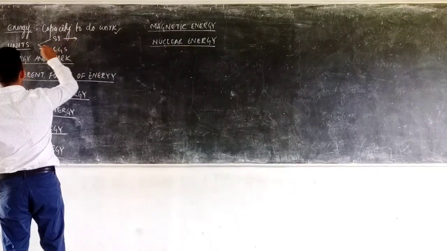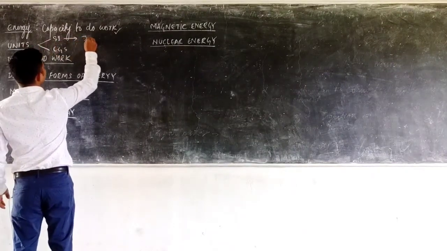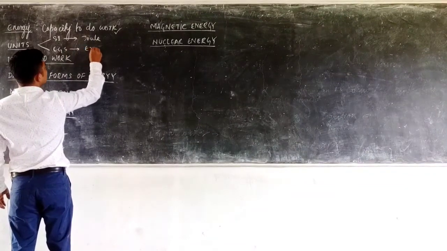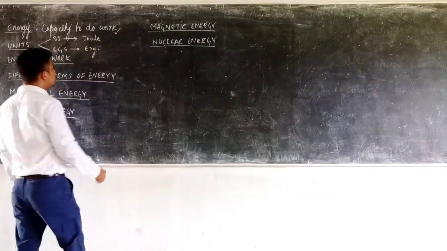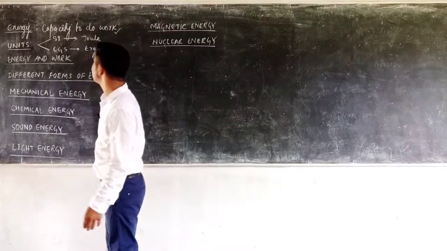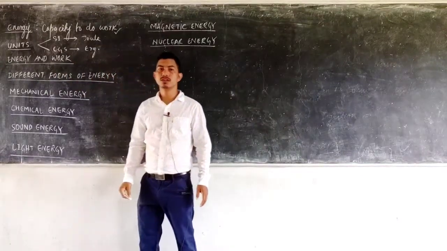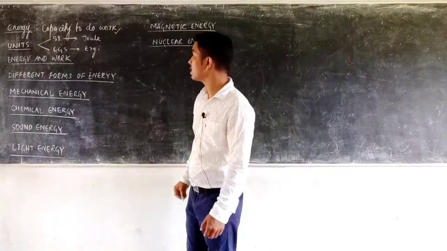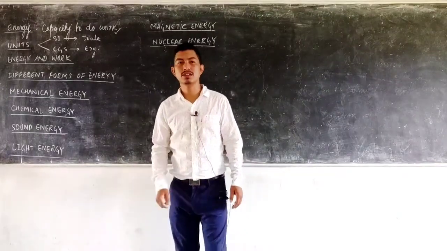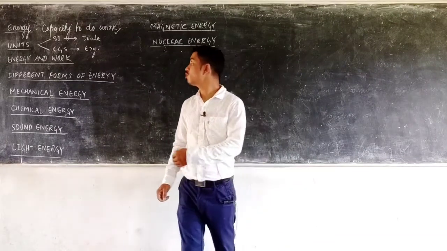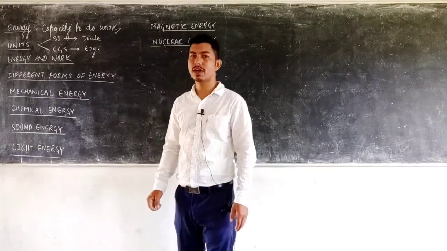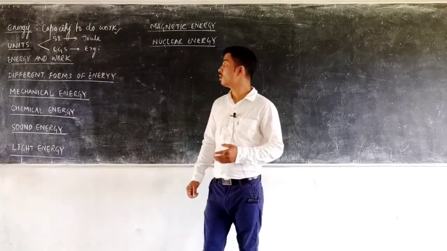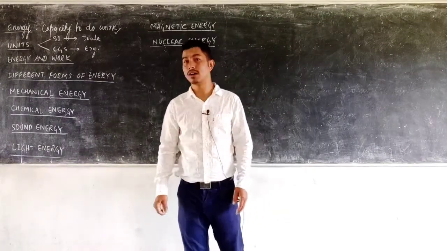In the SI system the unit of work is joule, and in CGS the unit is erg. It is very important to remember the SI and CGS units of energy, because in the examination the question may be like: define energy and write down its SI and CGS unit. So you may simply write that energy is the capability of a body to do work, its SI unit is joule, whereas its CGS unit is erg.